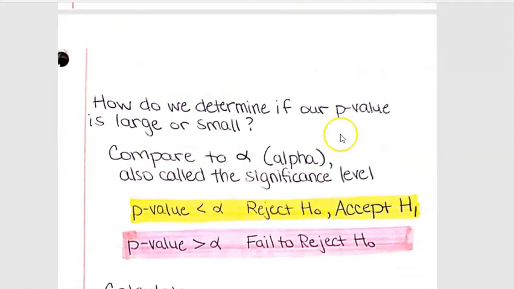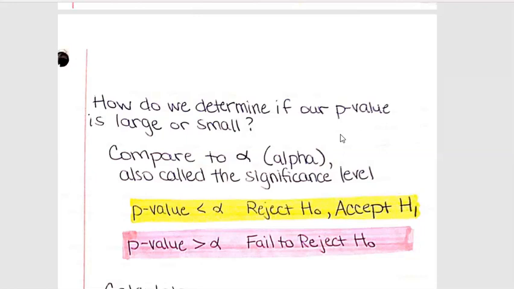So then moving on, how do we determine if our p-value is large or small? In the past, we said 5% was kind of the limit we looked at. But now we're going to define that a little more specifically, and we're comparing it to our alpha level, also called the significance level. And this is something that would be set at the beginning of the study. The most common one that you're going to see is 5%, but you could use 10%, or you could use 1%, or you could use something weird like 8%. But generally, most studies are going to use an alpha of 5%.